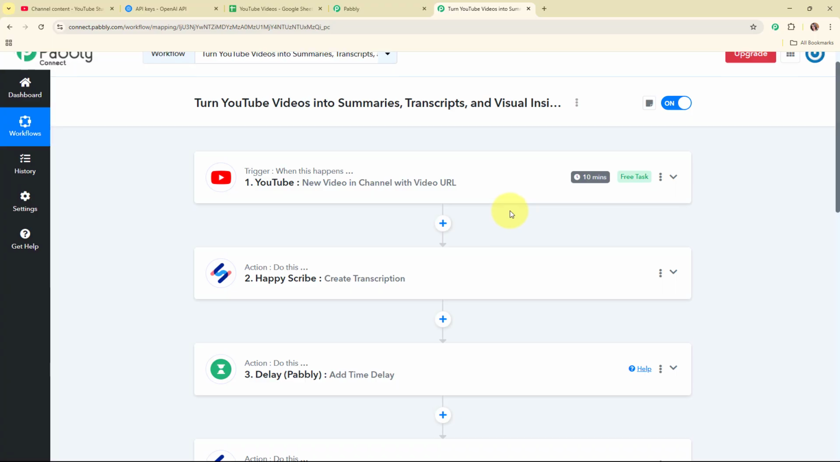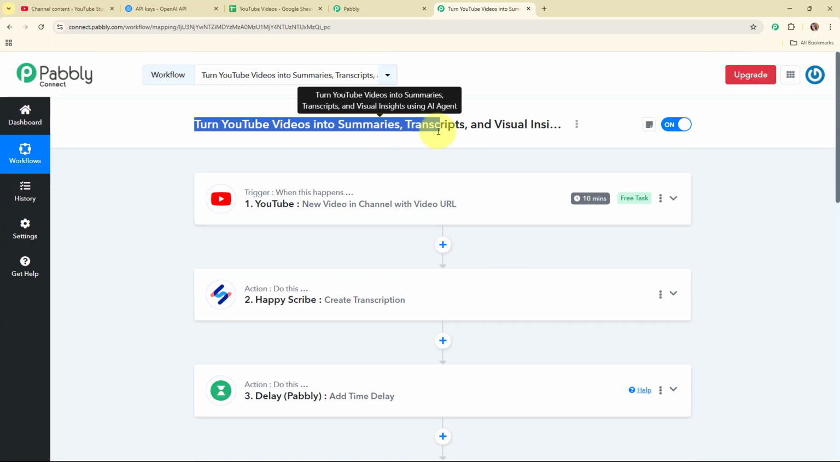Alright, so these were the steps to how to turn YouTube videos into summary, transcripts and visual insights using AI agent. I hope these steps were clear to you.